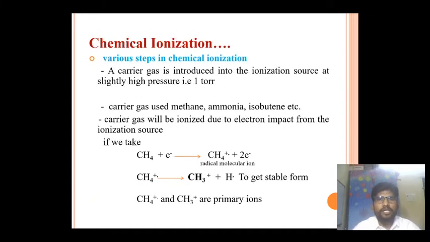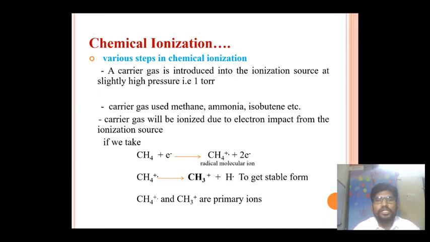Various steps in chemical ionization. A carrier gas is introduced into the ionization chamber. There is an ionization source present. That ionization source produces a certain temperature and a particular pressure, that is, 1 torr pressure. Because of that temperature and pressure, the carrier gas, which will be methane, isobutane or ammonia, is ionized, and they produce the primary ions, which are shown as follows.